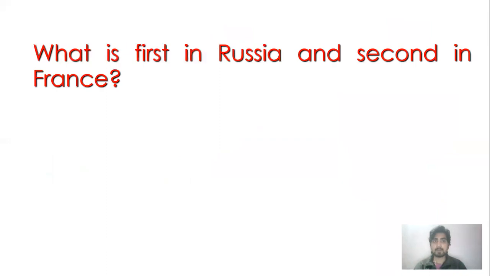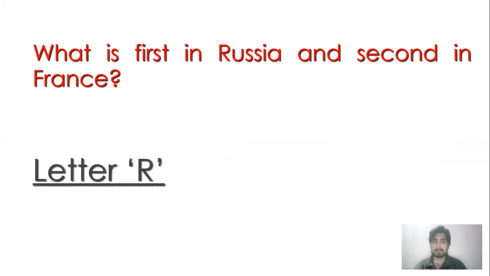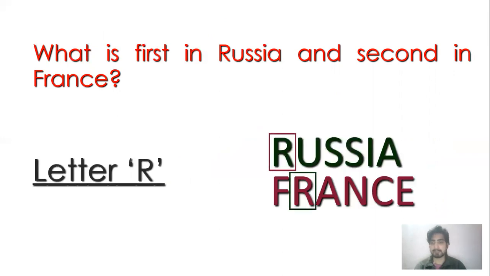So next question is, what is first in Russia and second in France? So the question is asking, in Russia, what is that thing which comes first, but that thing in France is at the second position? So the answer will be the letter R. So in Russia, the first letter is R, and in France, the second letter is R. So the correct answer here will be the letter R.